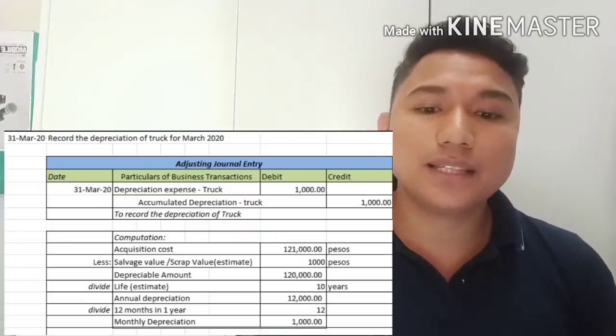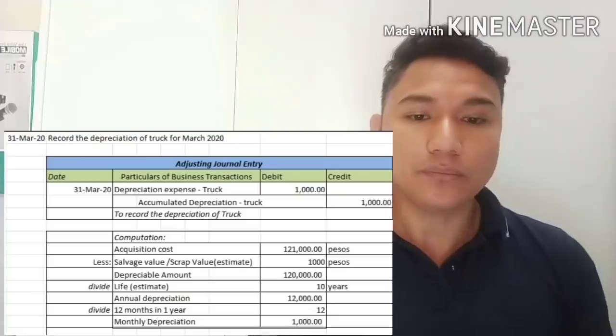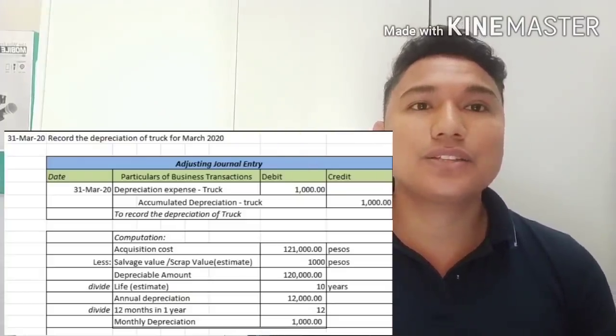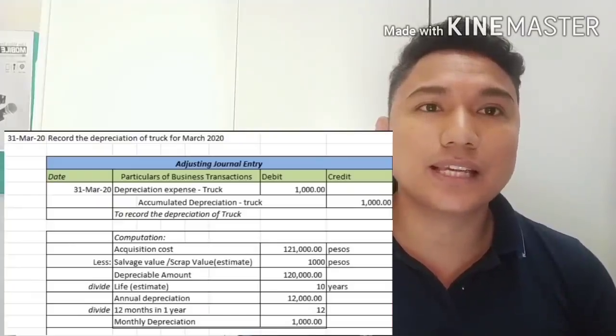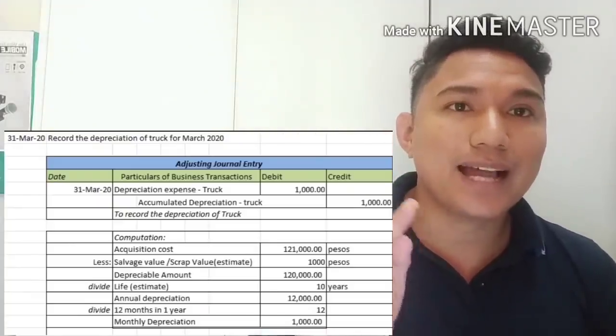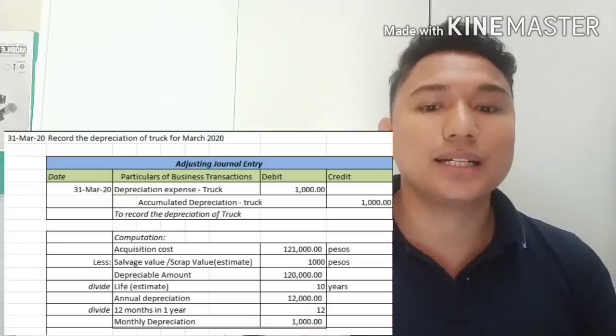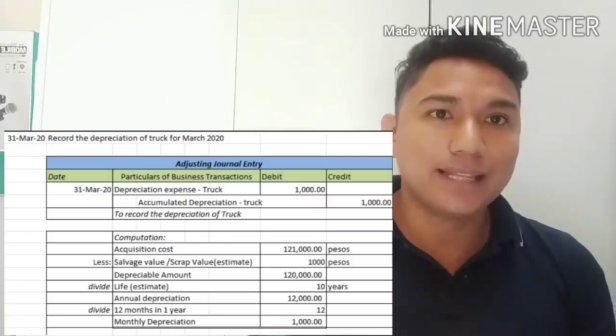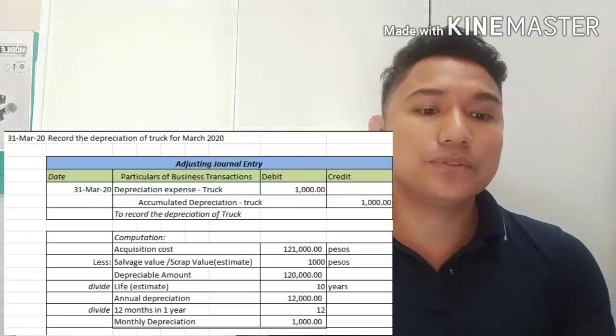What is this accumulated depreciation, truck? This is a contra asset account that, in the presentation of the financial statements, we deduct from the main asset account called truck. Truck less accumulated depreciation, truck, is the net book value of the truck.